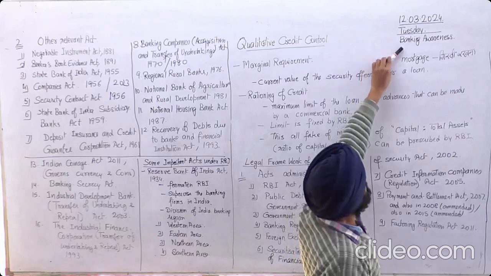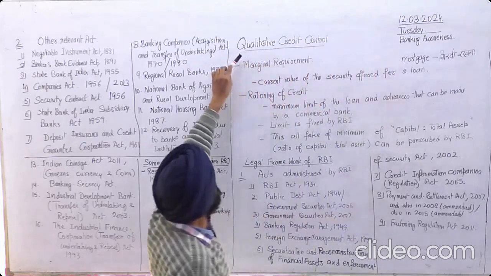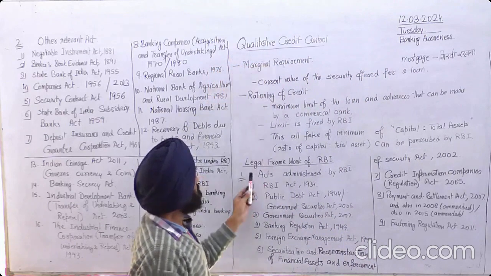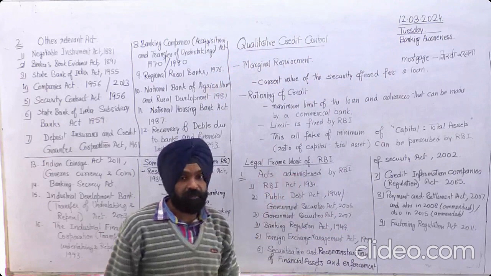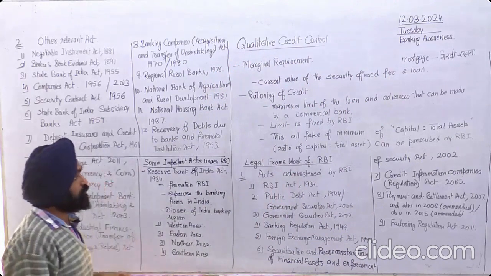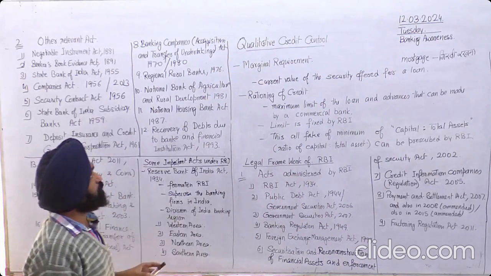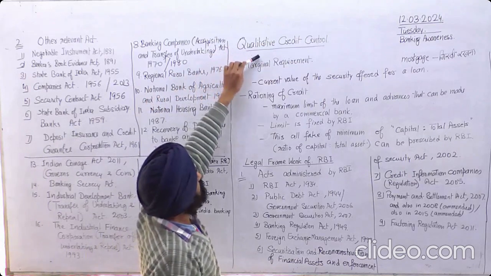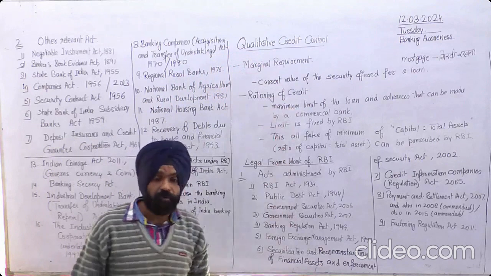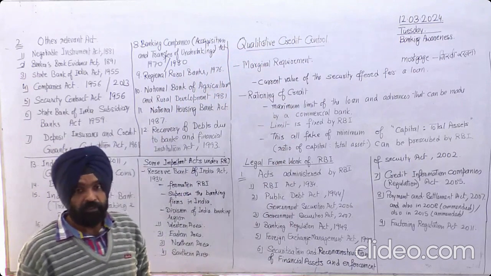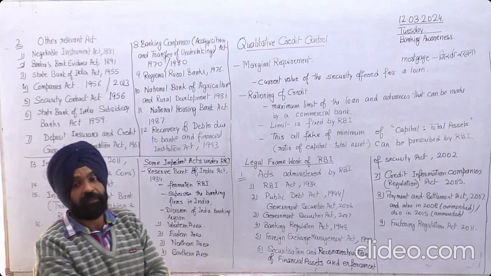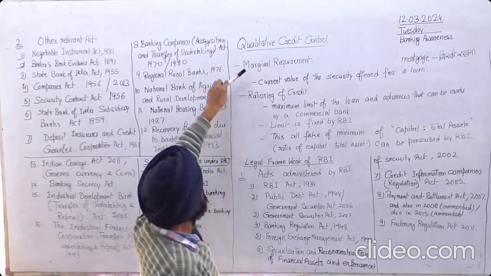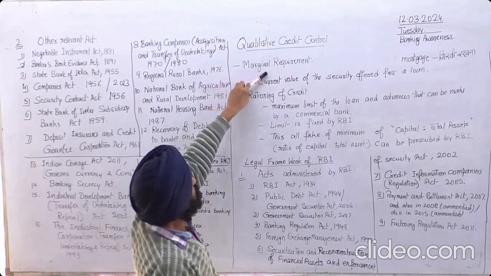Banking awareness, and our topic here is qualitative credit control and the legal framework of RBI, and we are continuing with these two topics. First, when we say qualitative credit control, we are discussing it on behalf of RBI, the Reserve Bank of India, and the functions of RBI and other banks. Then the first term is marginal requirement.